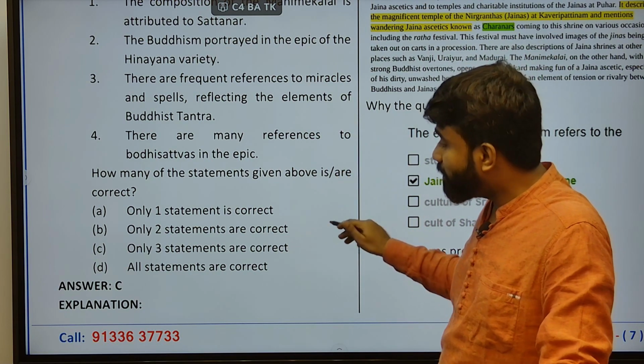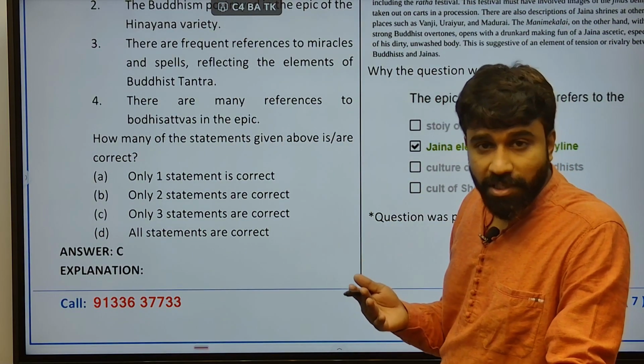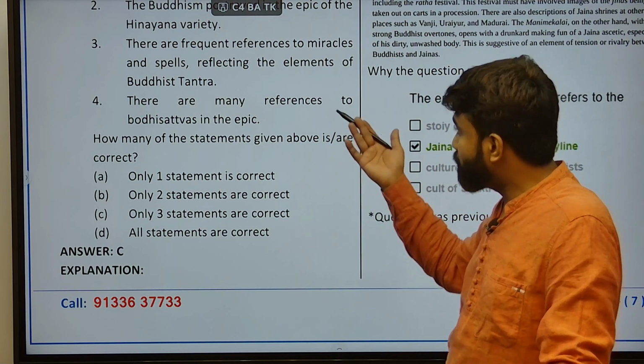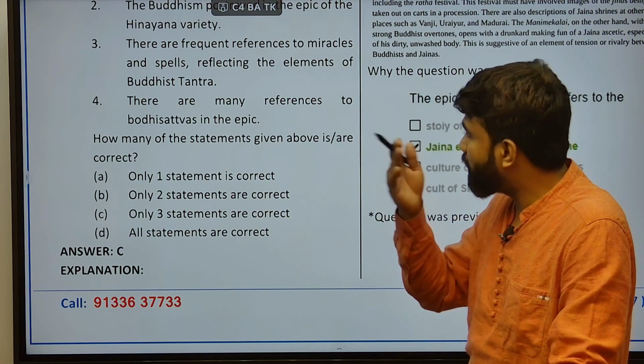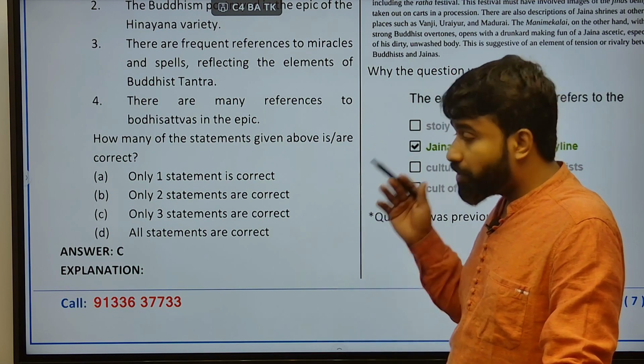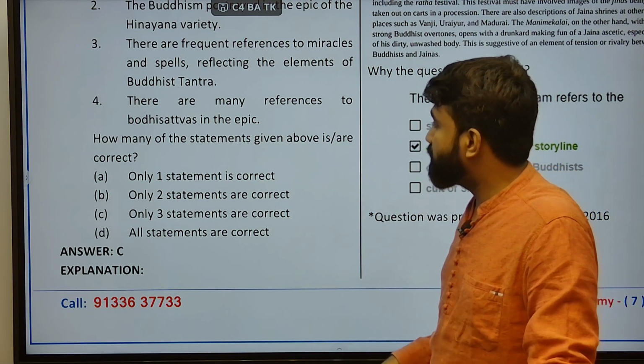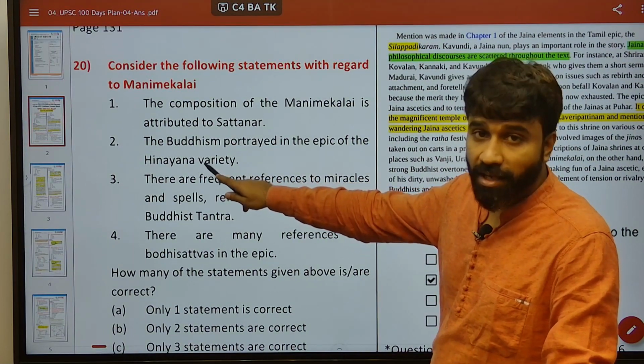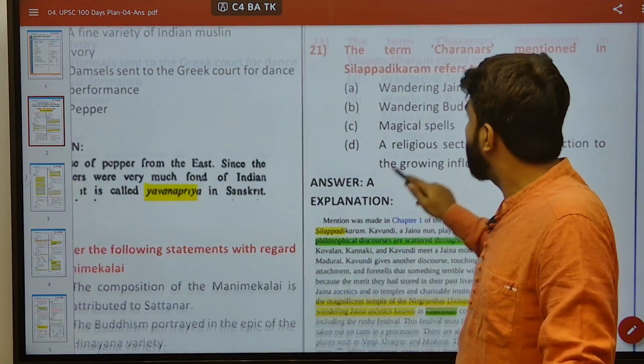This Tantric Buddhism had roots in the Sangam literature as well, because the spells, chants and miracles were also mentioned during that time. And one more thing, in 2023 UPSC in its preliminary examination had given such a question related to frequent references to miracle spells during Sangam times. And how many of the statements given above are correct? Here only 3 statements are correct, because it is not Hinayana, it is Mahayana. Next,